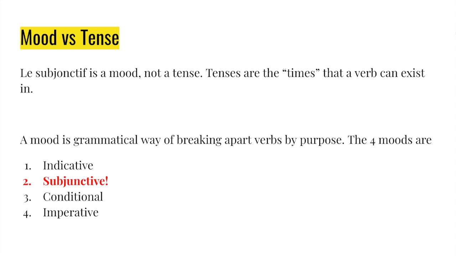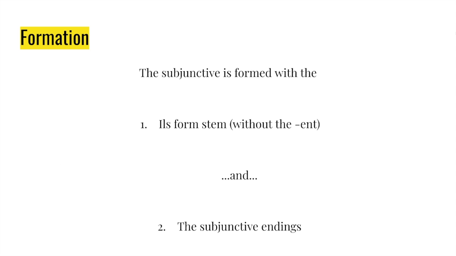A mood is a grammatical way of breaking apart verbs by purpose. Tenses are the timelines that these verbs exist in. The subjunctive is a mood. The subjunctive is formed with the present tense ils plural form stem and the subjunctive endings.